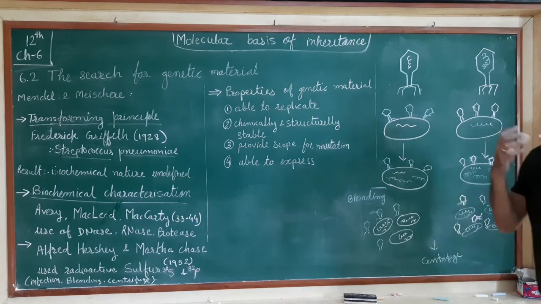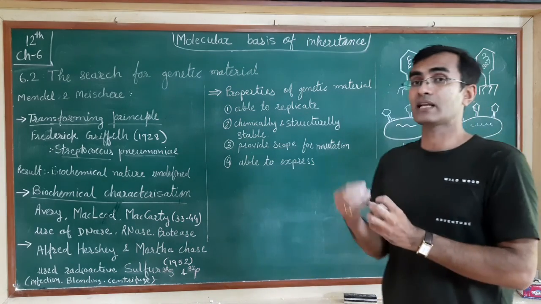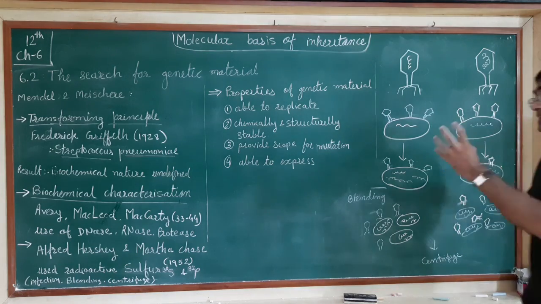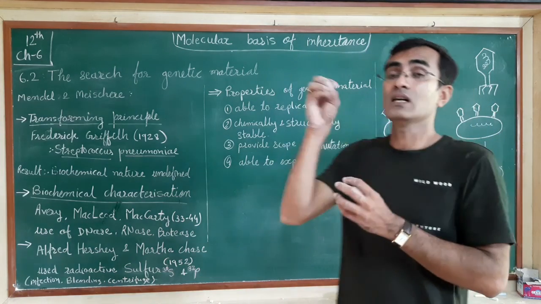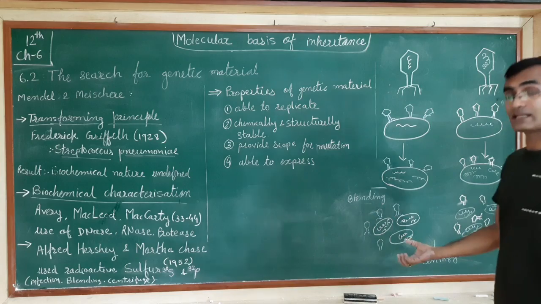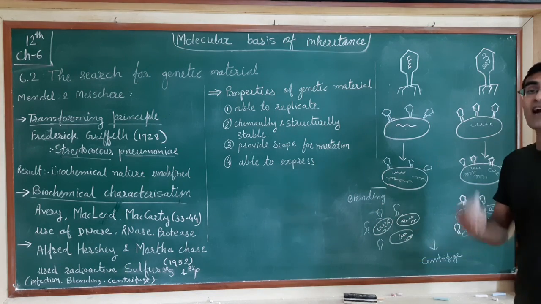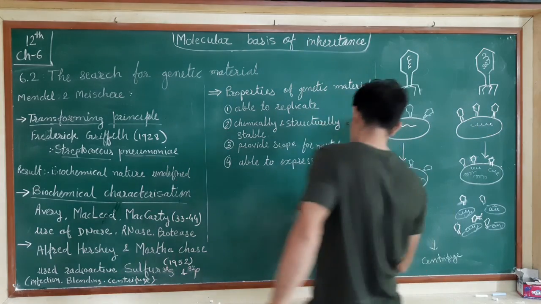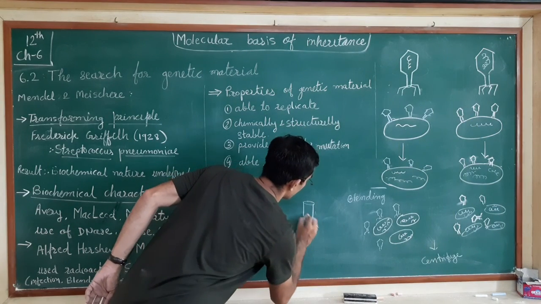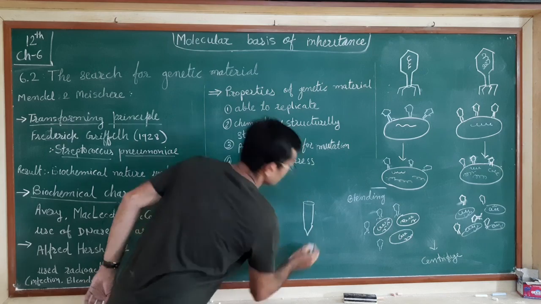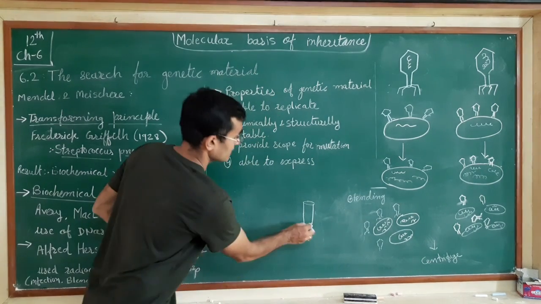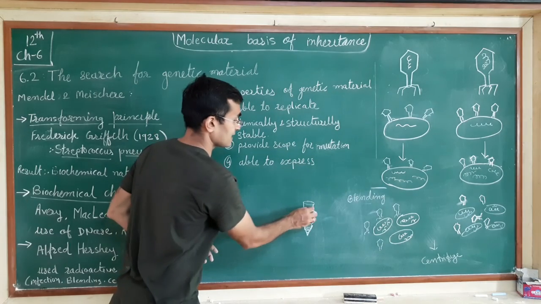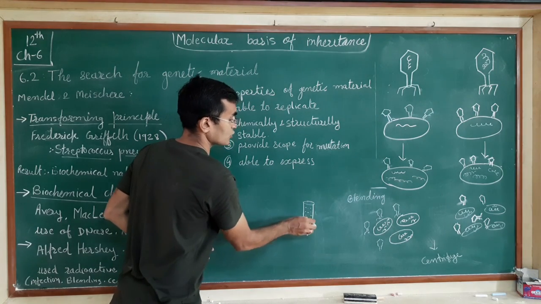Scientists know that coats are not getting transferred or inserted into the bacterial cells, because they are viruses and they insert only the genetic material. So here, this is something like a tube filled with fluid, and when they do centrifugation, the cell mass gets collected at the bottom and the liquid which rises on the top is called the supernatant.